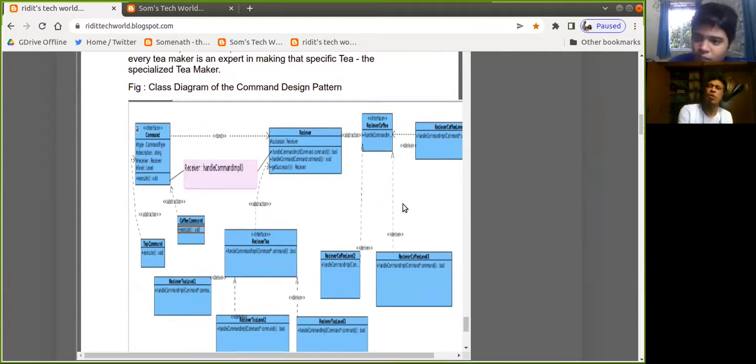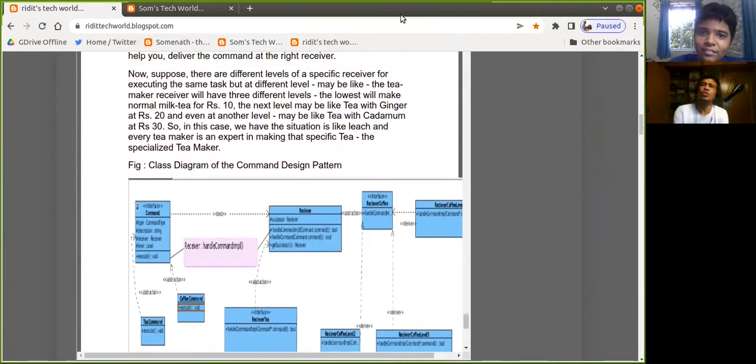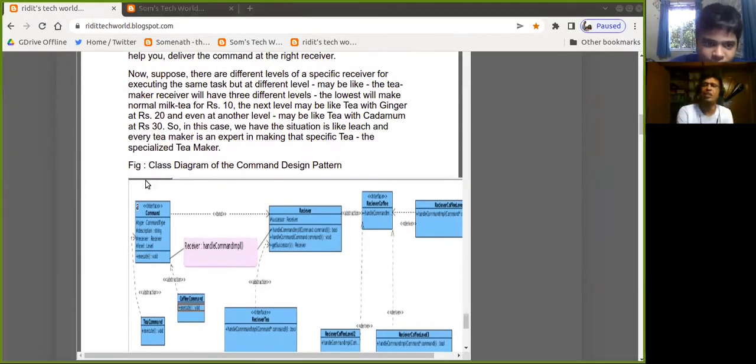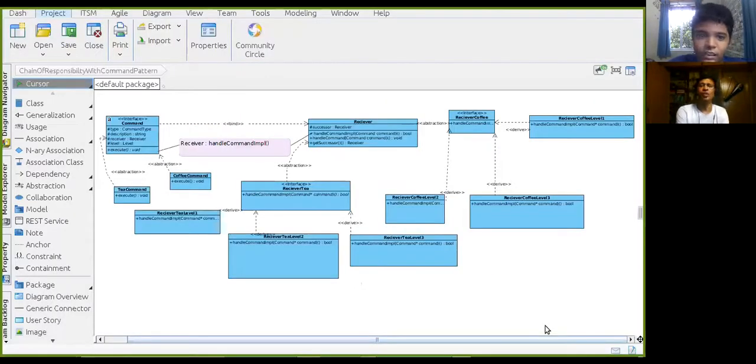Why don't you open the actual Visual Paradigm for UML tool? Why are you showing the image? Open the actual tool. Yes, this is the diagram. This is the Visual Paradigm for UML, the tool Reddit actually uses for all high-end class diagrams and UML. This is the class diagram of chain of responsibility.